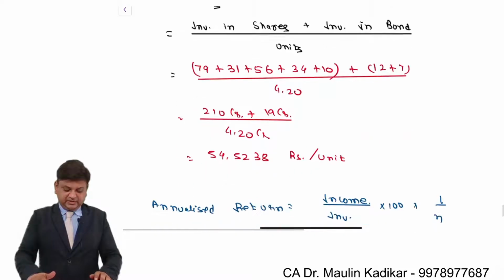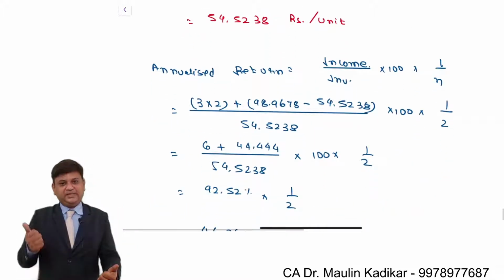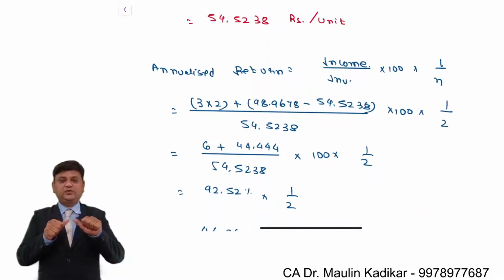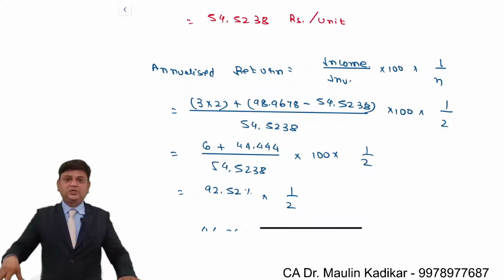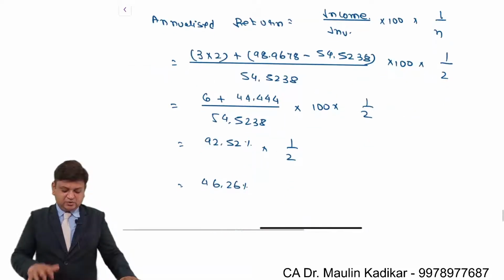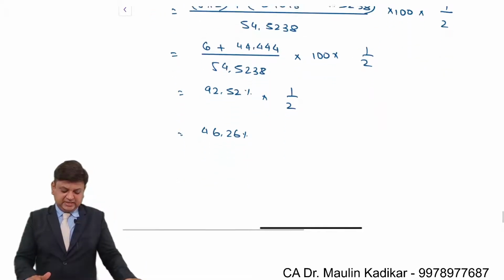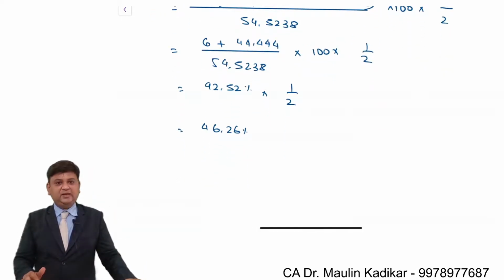So the investment divided by number of units gives the price at which it was purchased, 54.52. The current price is 98. The difference of both is 44. So 44 rupees is the capital appreciation plus 6 rupees is the dividend income. That is the way the total income is calculated, divided by the investment 54.52. That is how we get the return over the time period of 2 years, 92.52, and dividing the same by 2, we get the annualized return.